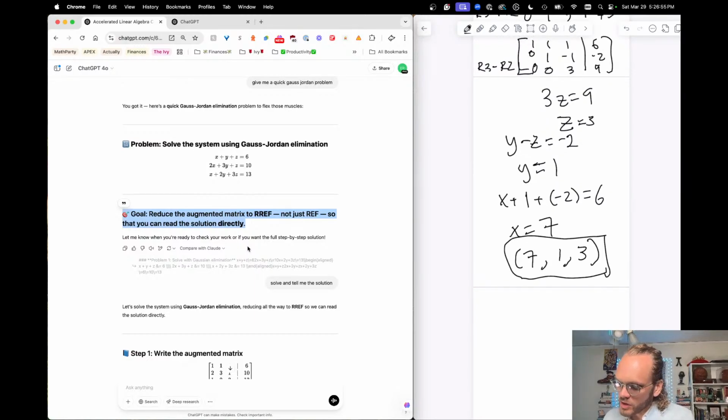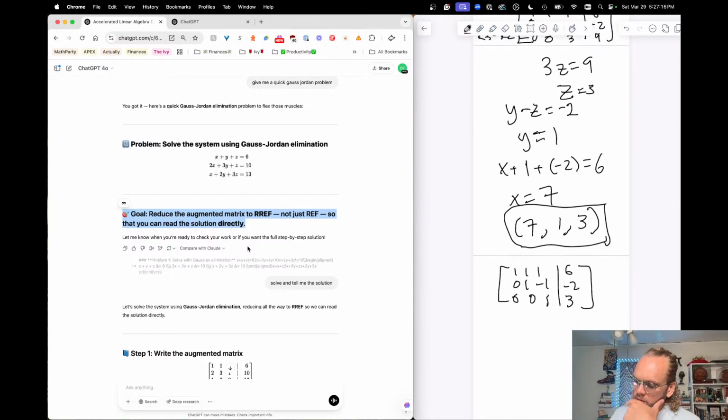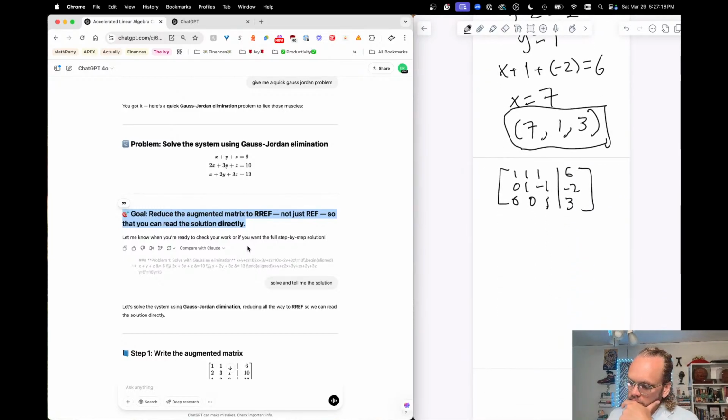So I'm going to rewrite this matrix from where I had it, which was 1, 1, 1, 0, 1, negative 1. And then I'm going to make this last one be 0, 0, 1, and then 3. I divided everything by 3. So that one's already in the Gauss-Jordan form. I need to do something special to the other ones, though. So let's go here. 0, 0, 1, 3. It's annoying to have to write out the whole matrix each time. Maybe there's a shortened way to do that.